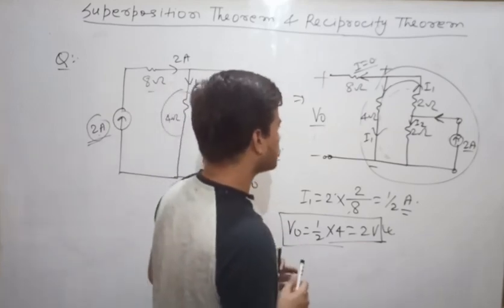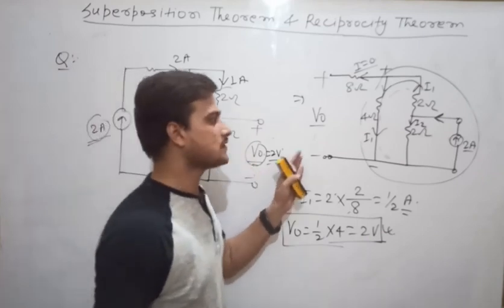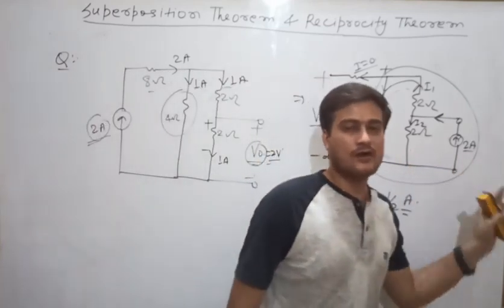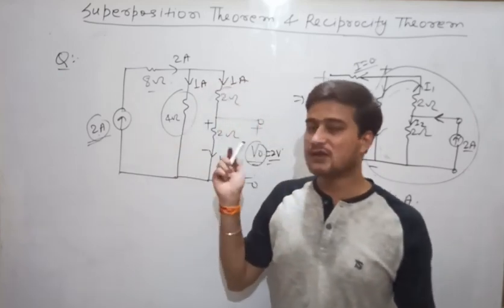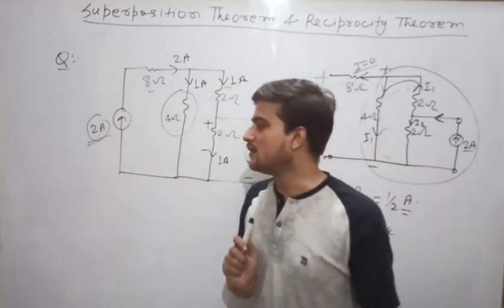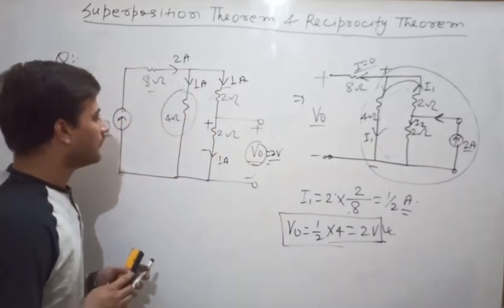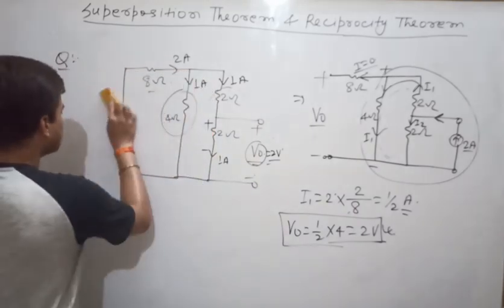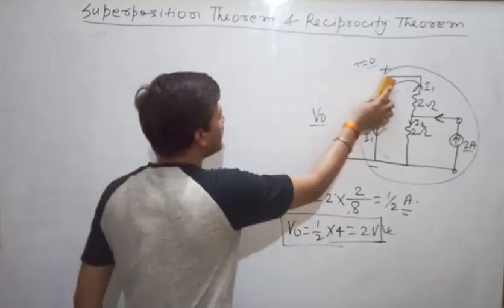So what you see? Here also the V naught was 2 volt. Once you interchange the position, V naught is still 2 volt. It means reciprocity theorem is verified in this circuit. The theorem of reciprocity has been verified in this circuit. Clear?